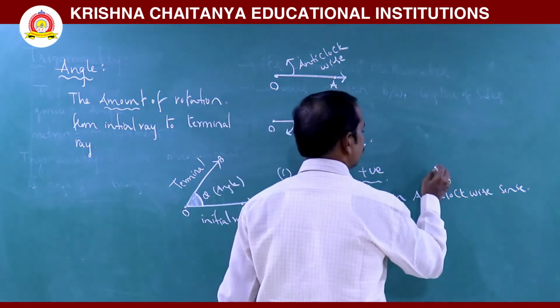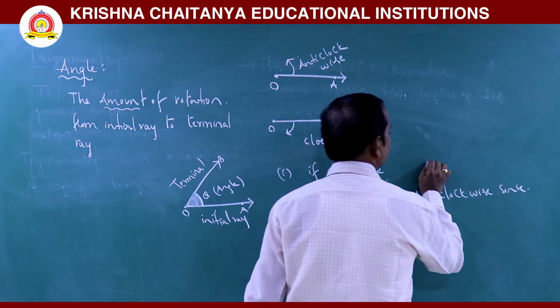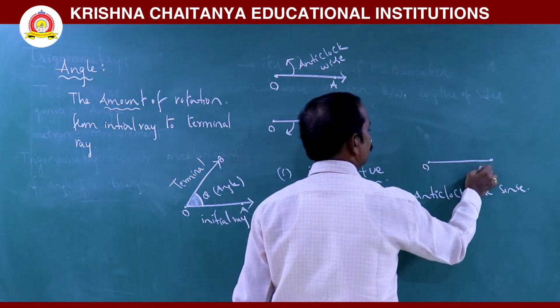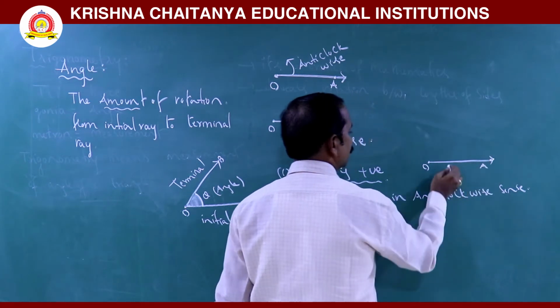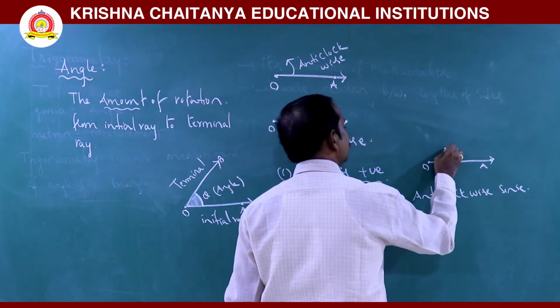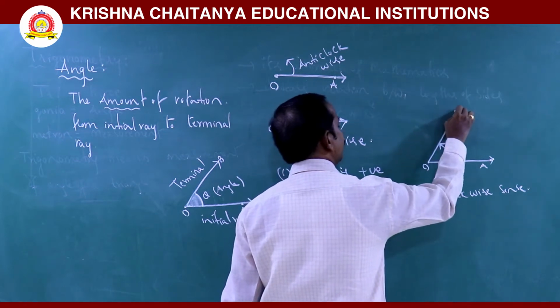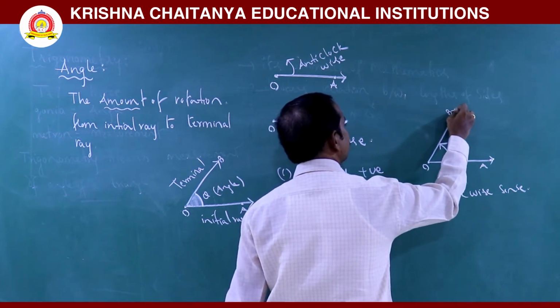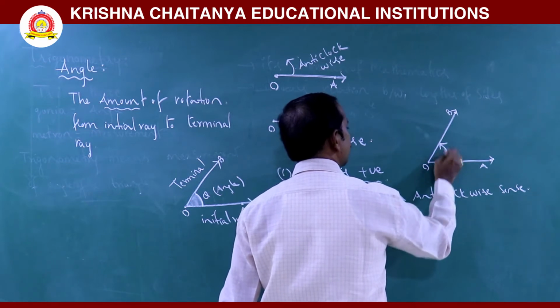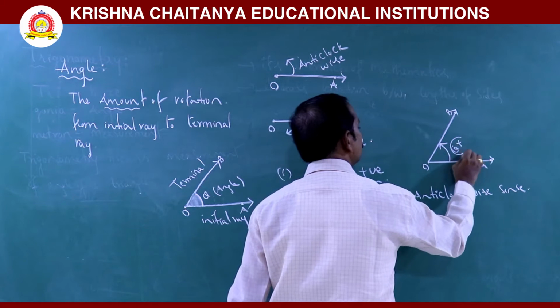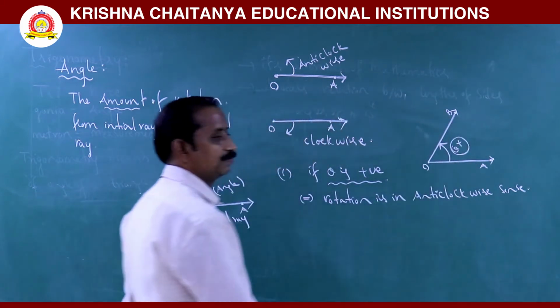I can express it diagrammatically. This is the initial ray OA. It rotates in this direction and coincides with the terminal ray OB. This direction is anti-clockwise, so we take theta as positive.